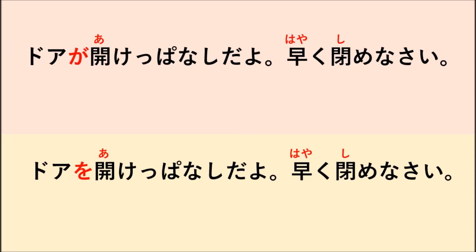Some people ask what the difference is between these two sentences. I see here we have the first sentence, ドアが開けっぱなしだよ。早く閉めなさい。And the second sentence says ドアを開けっぱなしだよ。早く閉めなさい。So the difference between these two sentences is just ドアが and ドアを. So what is the difference when we translate to English?